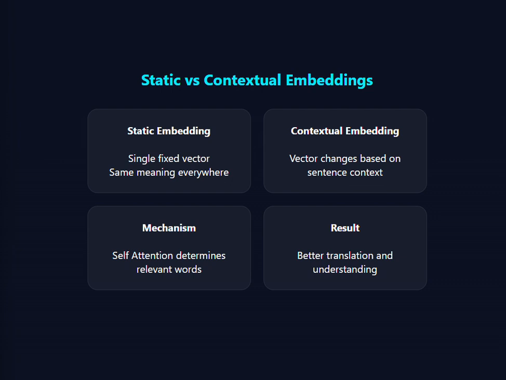Now, I don't even think I need to go into a real world example for this, but let's go with it. Google search: when we say, "Hey Google, please find Apple stores near me," or "Hey Siri, please find Apple store near me," the system understands the company meaning. But when the query is "apple nutrition facts," the system understands the fruit meaning, right?